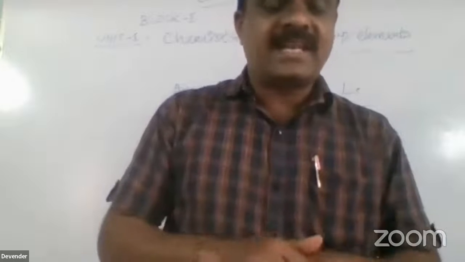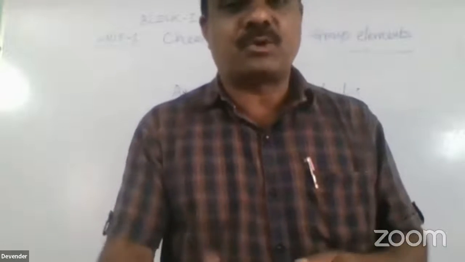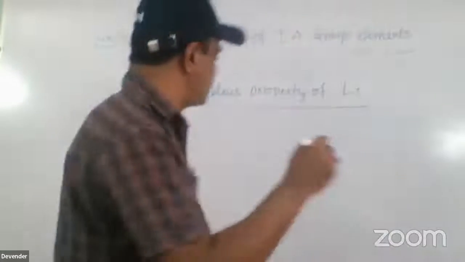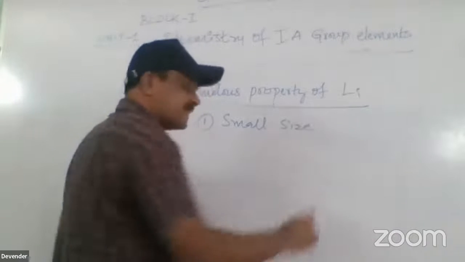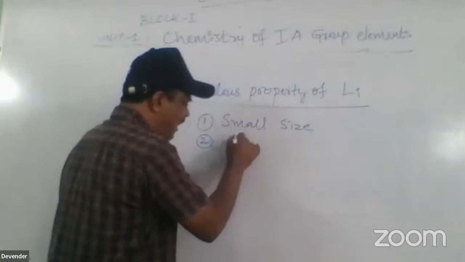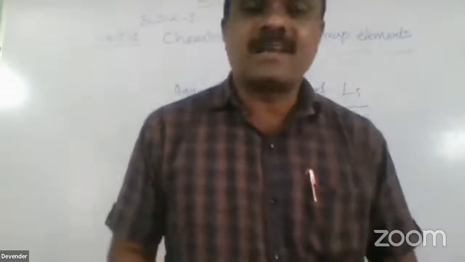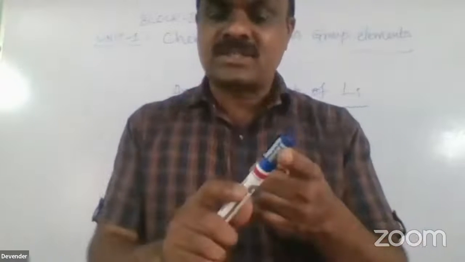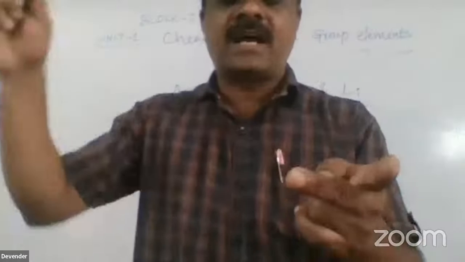Why does lithium differ from the remaining elements, sodium, potassium, rubidium, cesium? The first point is small size. Because of the small size, it differs from the other elements. Not only the small size, this particular lithium is a hard metal. This is the second point. Remaining other elements are very soft metals. Due to the small size and the hard metal, it differs from the other elements.